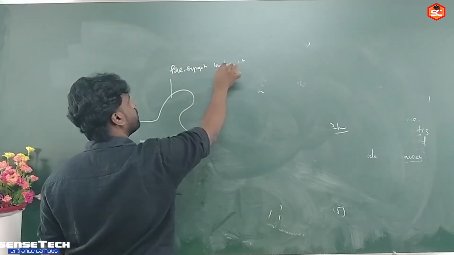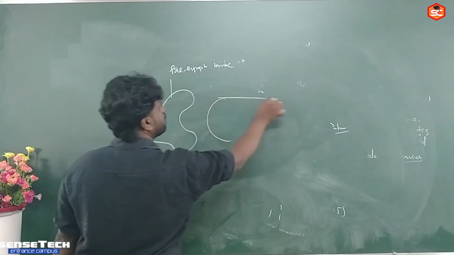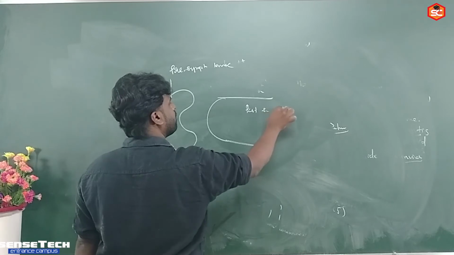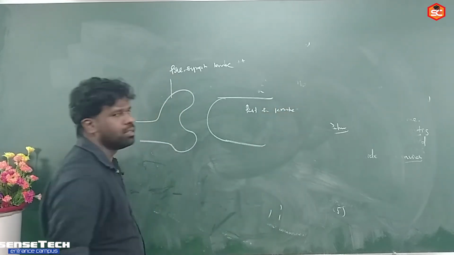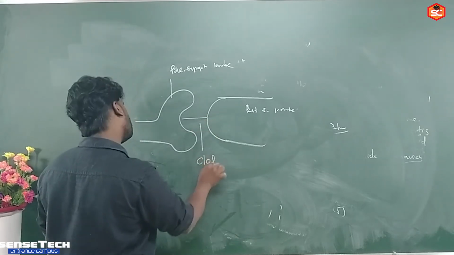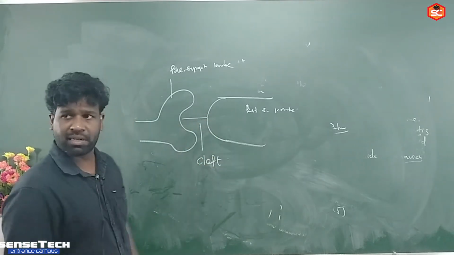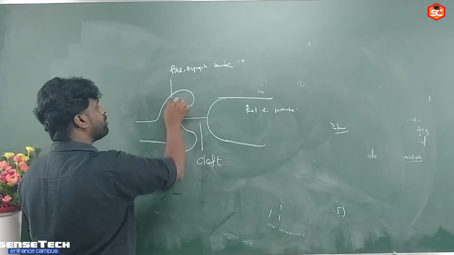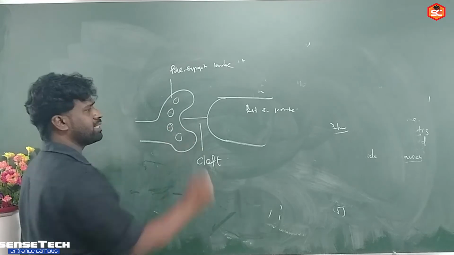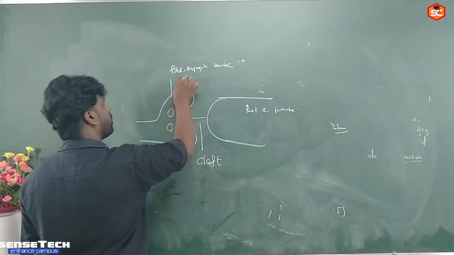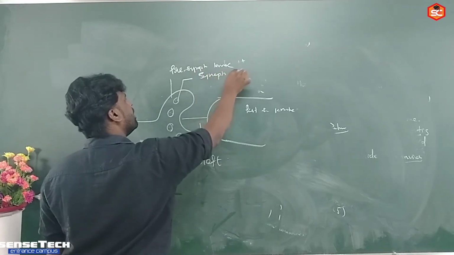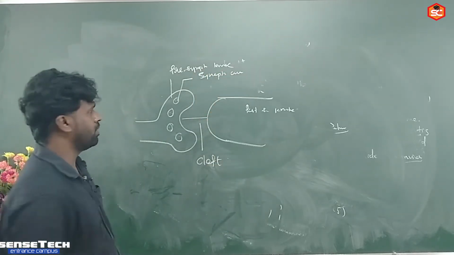Presynaptic knob. And this one is postsynaptic knob. The space between these two neurons is the synaptic cleft. This presynaptic knob contains synaptic vesicles having the neurotransmitter.